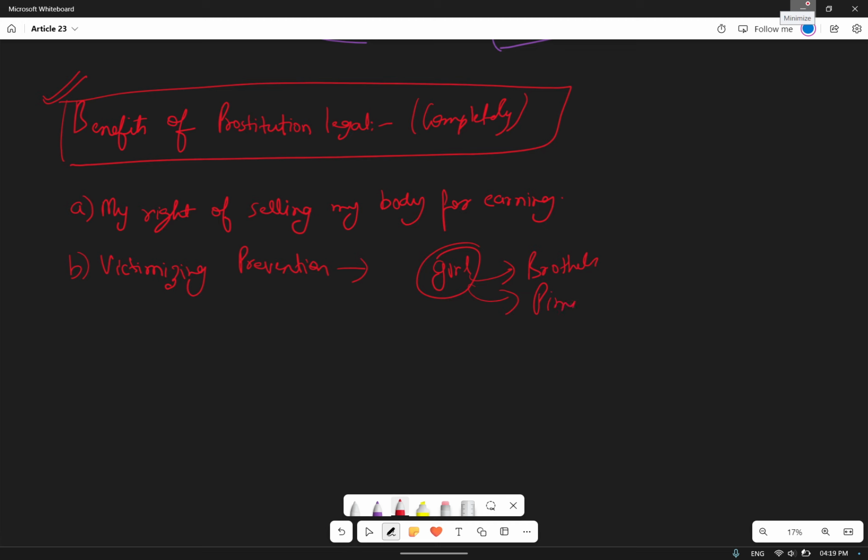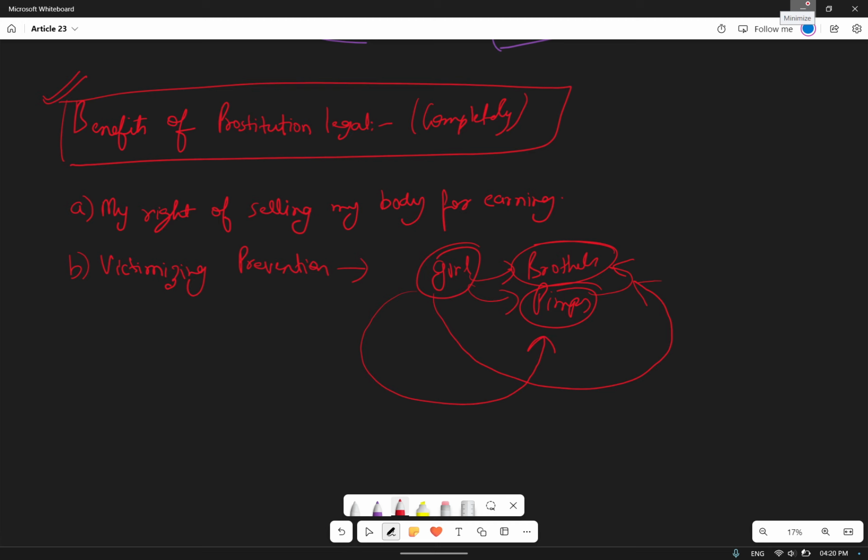A brothel is a place where girls are there and you can go for sex, and pimps are those who control that area. Whenever the girl is arrested, she is always in fear that the police have a nexus and will connect her case with brothels and pimps, and in that case she will be arrested.